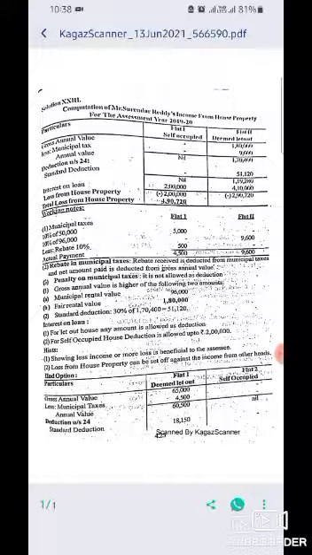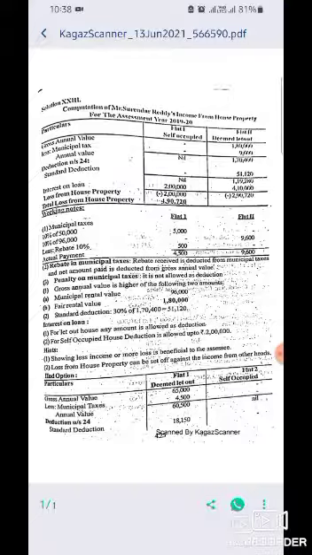We have to deduct the municipal taxes. For the self-occupied house there are no municipal taxes, but for the let out one it is 9,000. So the annual value is nil for the first flat, but for the second flat it is 1,70,400.